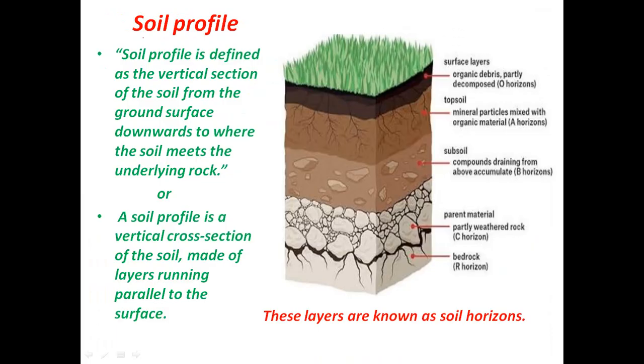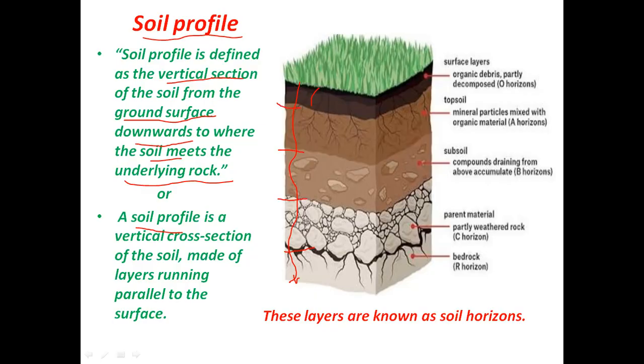Now coming to soil profile. Soil profile is defined as the vertical section of the soil from the ground surface downwards to where the soil meets the underlying rock. Or you can say a soil profile is a vertical cross section made of layers that are running parallel to the surface.